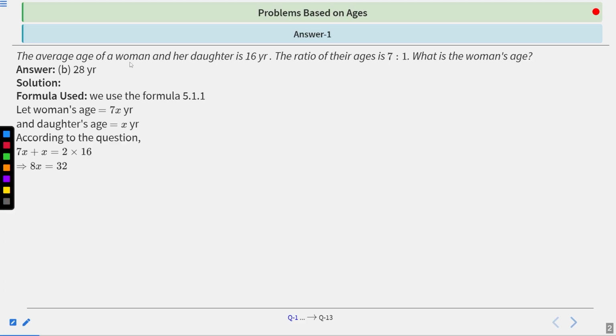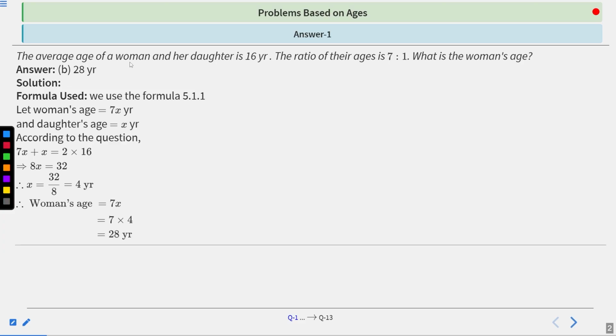So 8x equals 32. So x will become 32 upon 8, which equals 4 years. So the woman's age will become 7 into 4, which equals 28 years. So B is the correct answer.